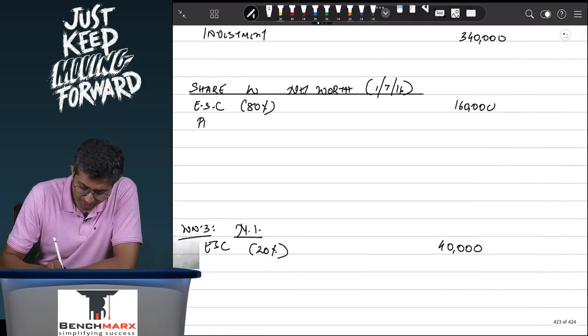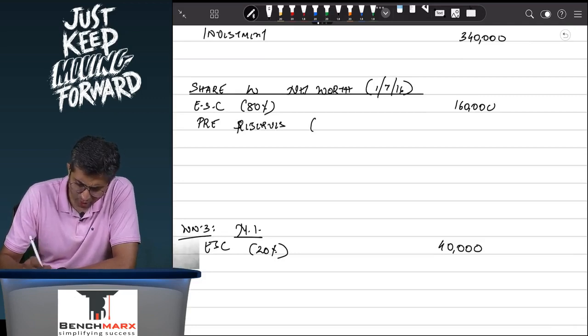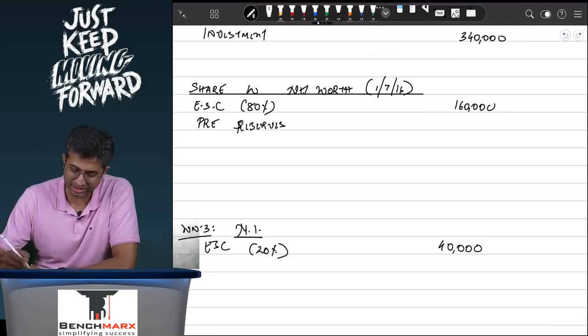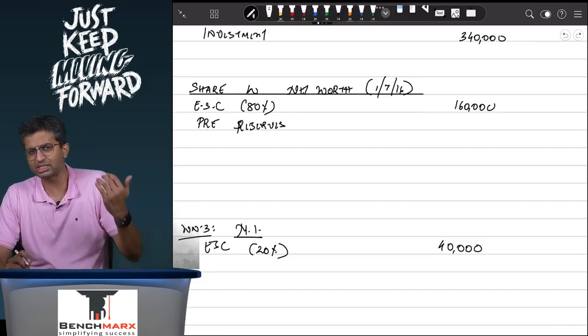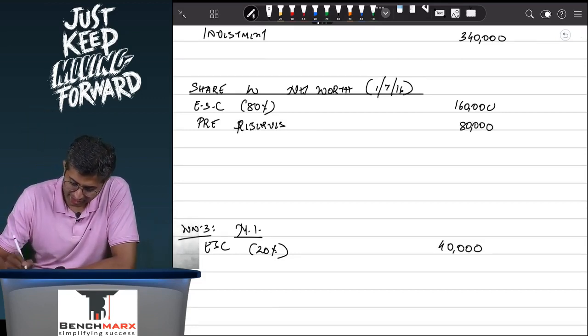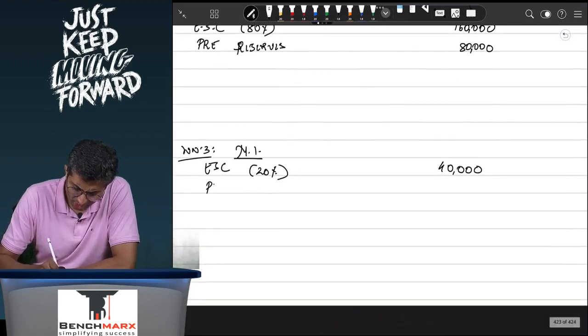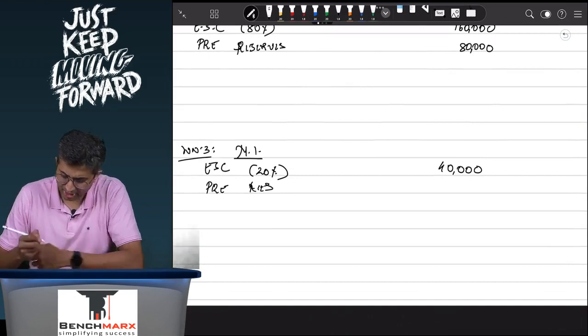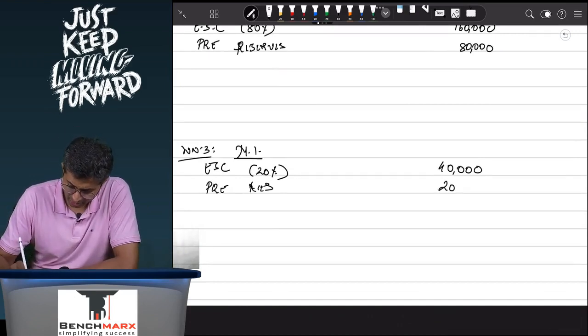So this is pre-reserves, your share in the pre-reserves. You are trying to find your share in the net worth, for which you will need your share in the reserves as on the date of acquisition. We are assuming 1 lakh existed as on the date of acquisition. 80% of that is 80,000 over here. The minority share in the pre-acquisition reserves is, let us say, 20,000.